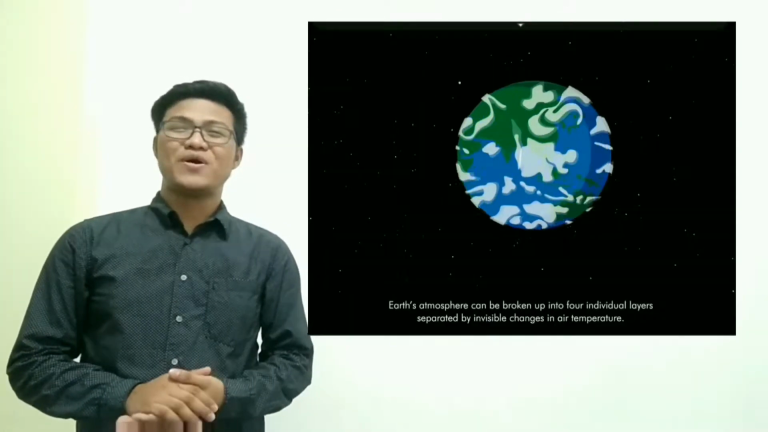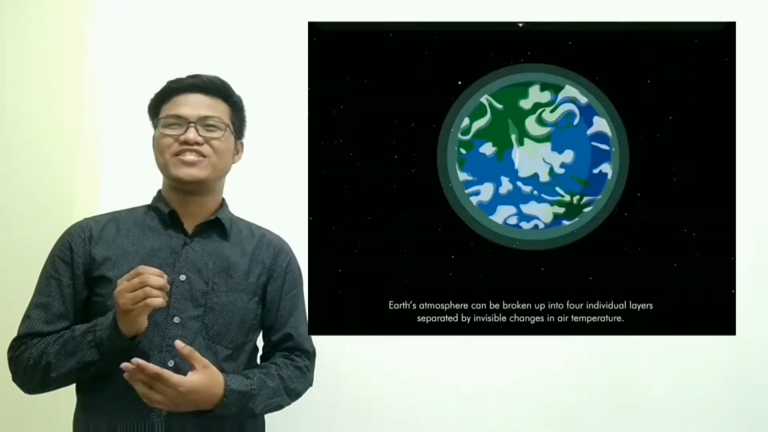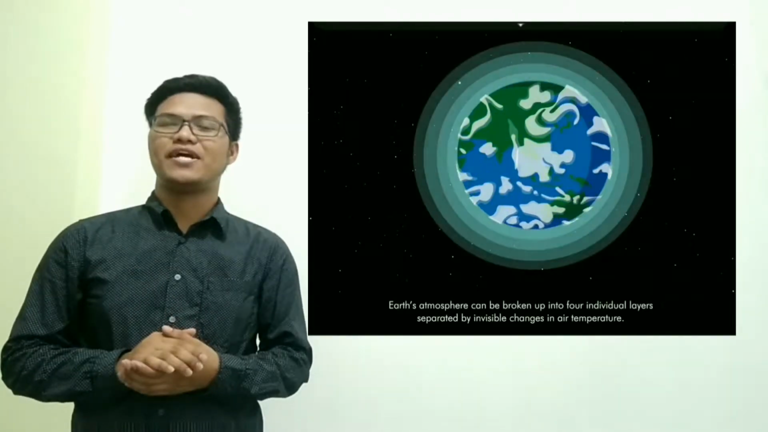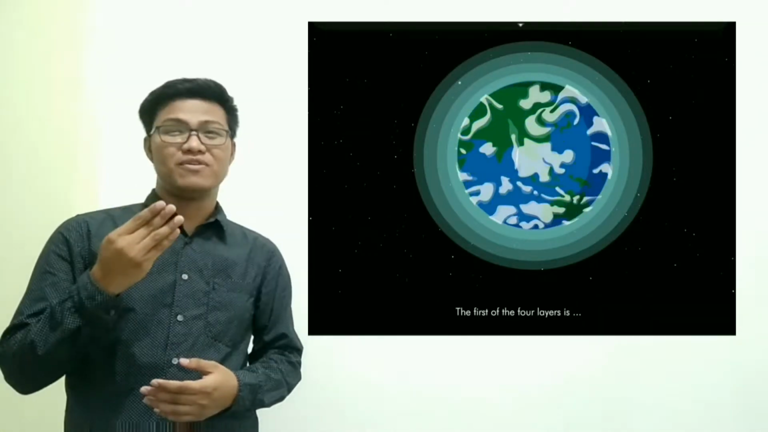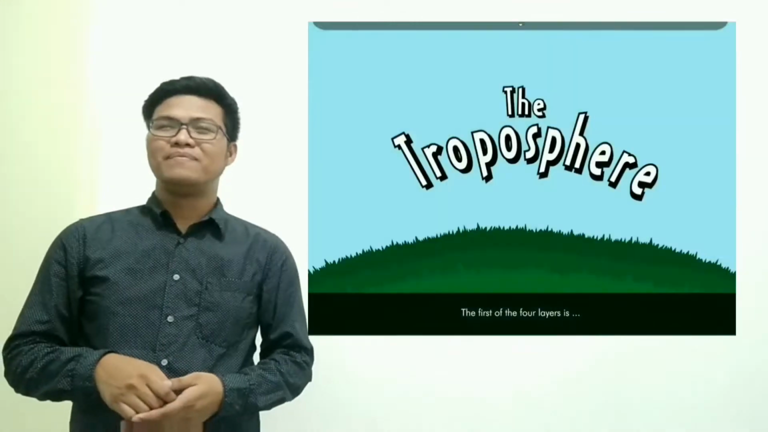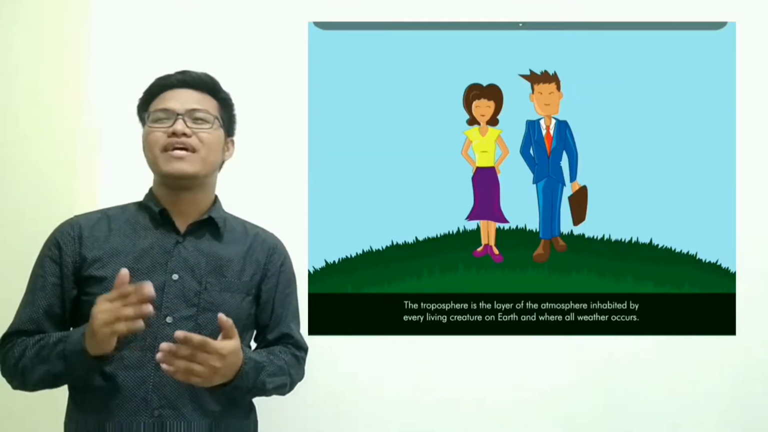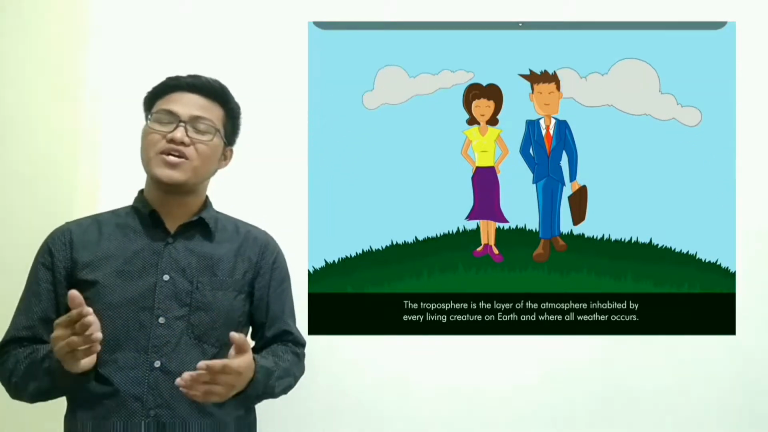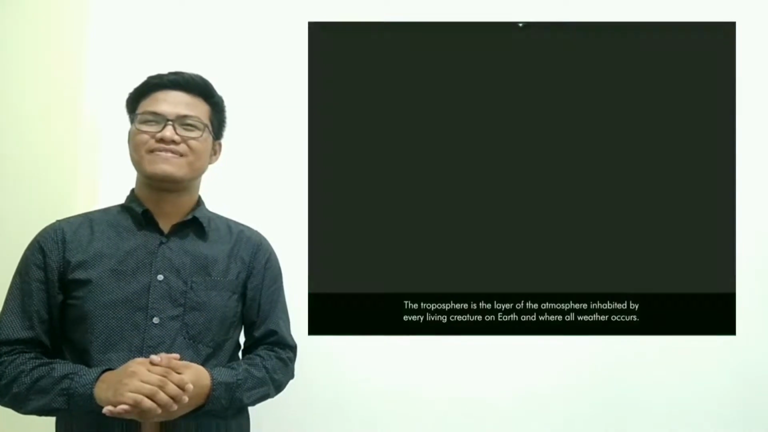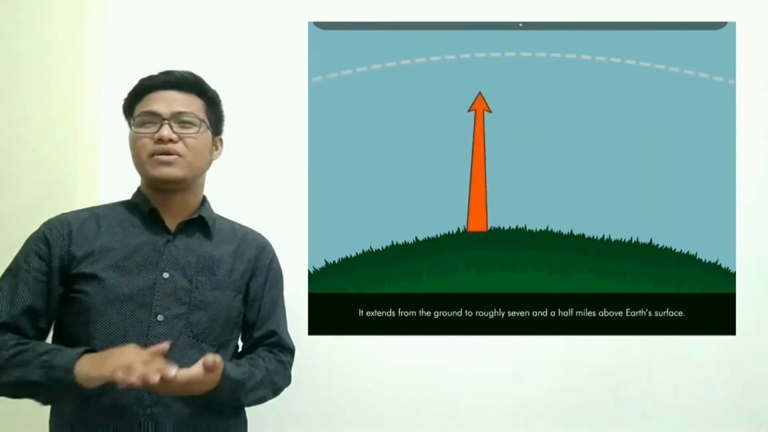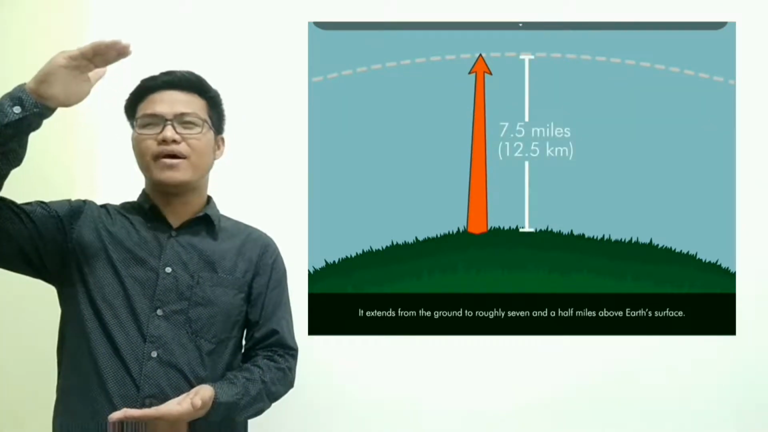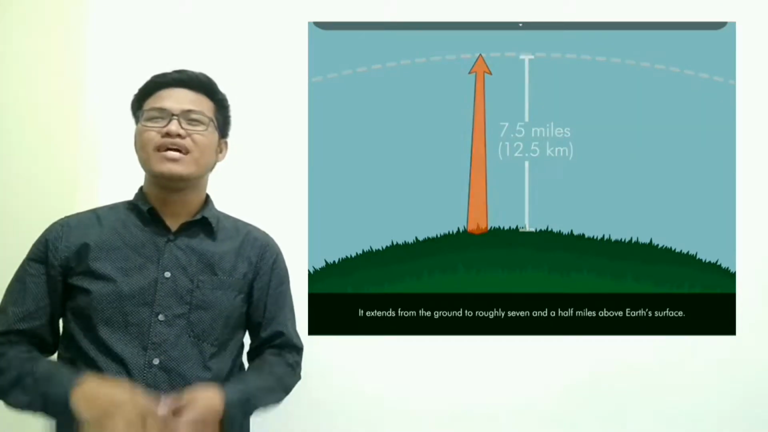Earth's atmosphere can be broken up into 4 individual layers separated by invisible changes in air temperature. The first of the 4 layers is the troposphere. The troposphere is the layer of the atmosphere inhabited by every living creature on Earth and where all weather occurs. It extends from the ground to roughly 7.5 miles above Earth's surface.